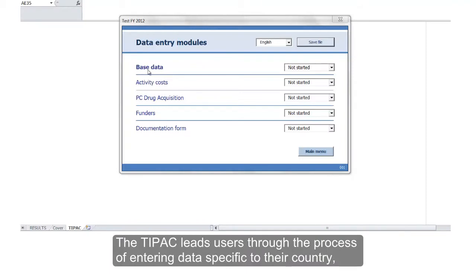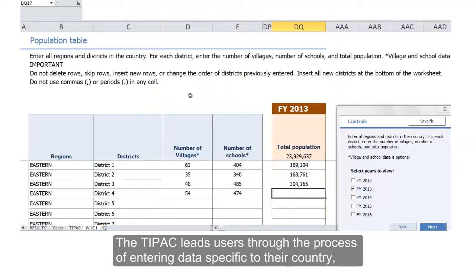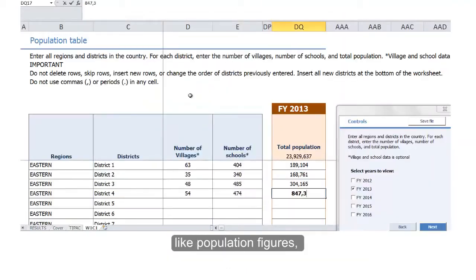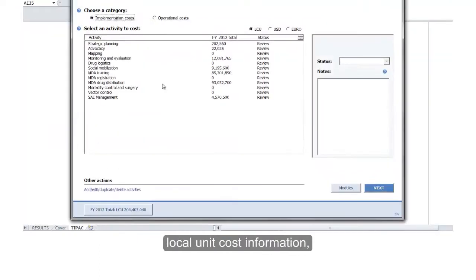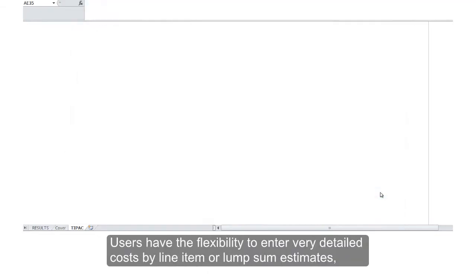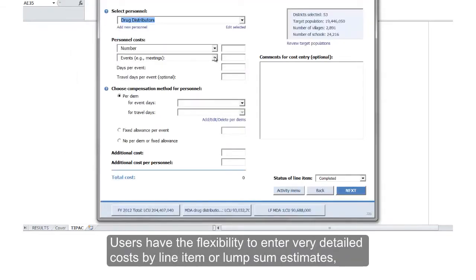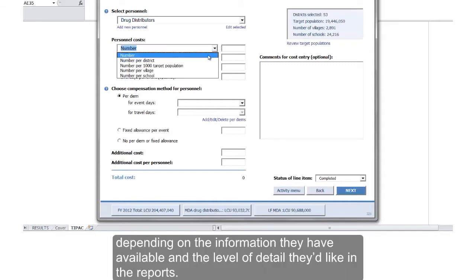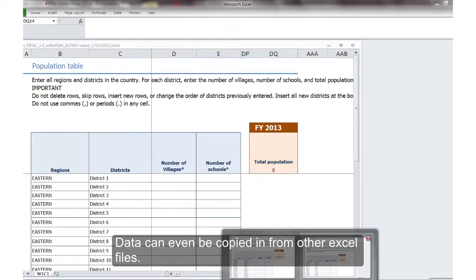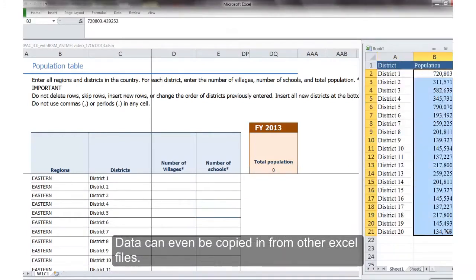The TIPAC leads users through the process of entering data specific to their country, like population figures, disease data, local unit cost information, and cost for planned program activities. Users have the flexibility to enter very detailed costs by line item or lump sum estimates, depending on the information they have available and the level of detail they'd like in the reports. Data can even be copied in from other Excel files.